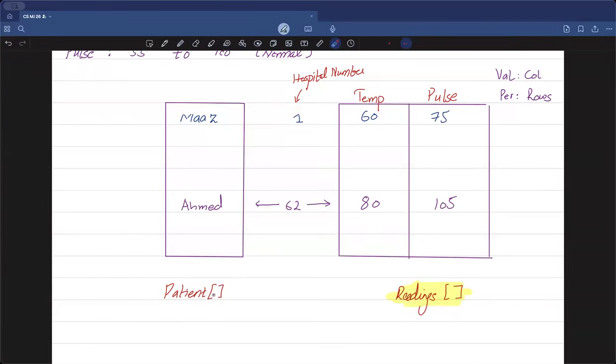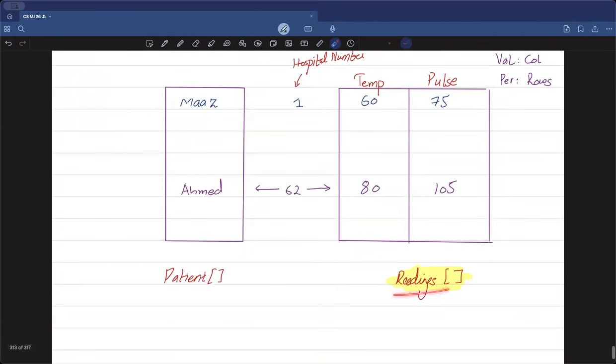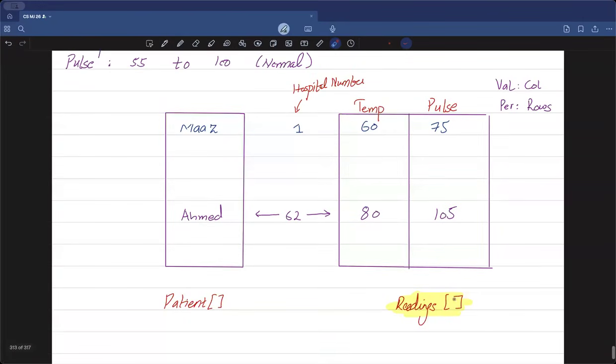If we are talking about patient with an index number of 1, it's going to give me the name of the patient. But if I do readings and make use of the index number 1, it's going to provide me, given that I just use this as my first parameter because it's going to be 2, so leave the second one. But for now, if I take my main row as 1, then it's going to provide me with the same values of that specific patient.